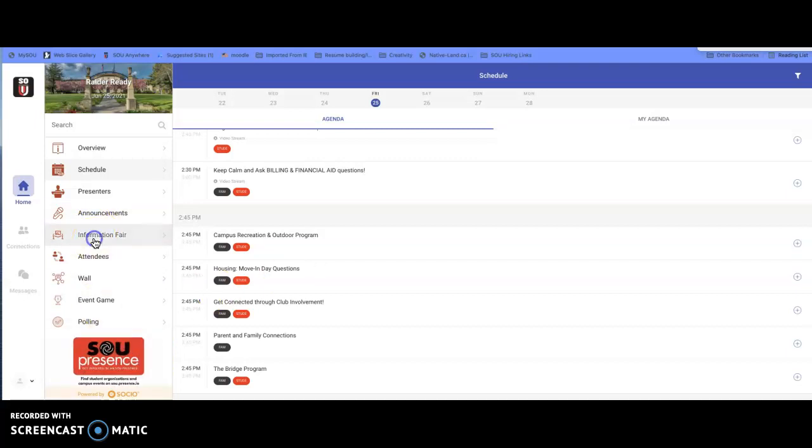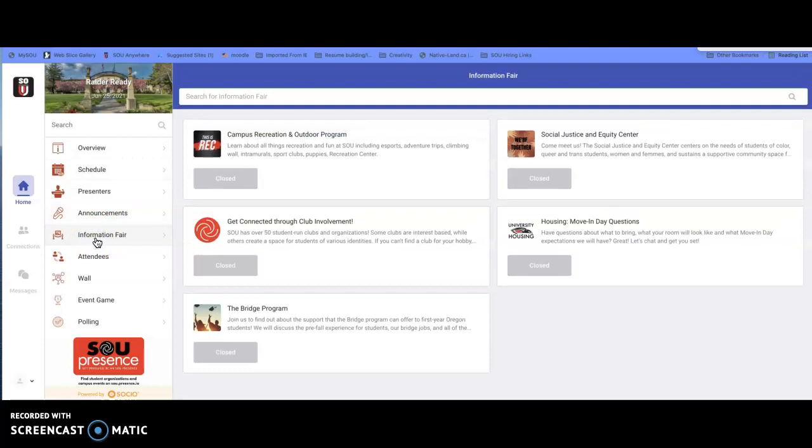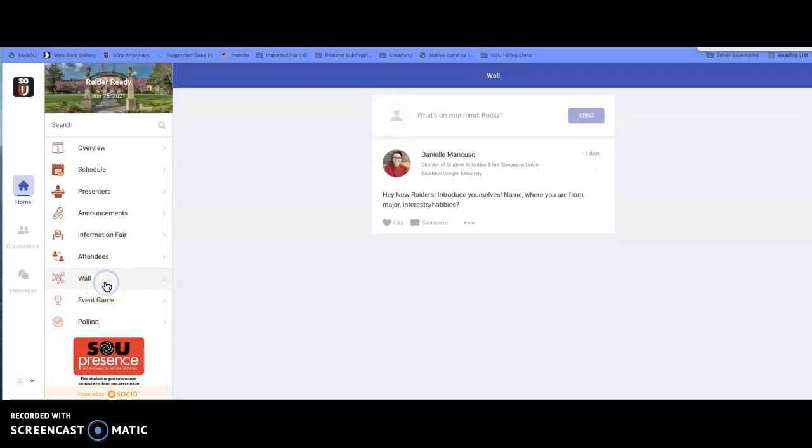So the information fair is here. You can learn more about that. You'll stop into these rooms, and they'll be open on the day of your event. This is where we'll post some announcements. This is where contact information for all the students attending these events will be. This is a social wall. We've already posed a question for you to answer.